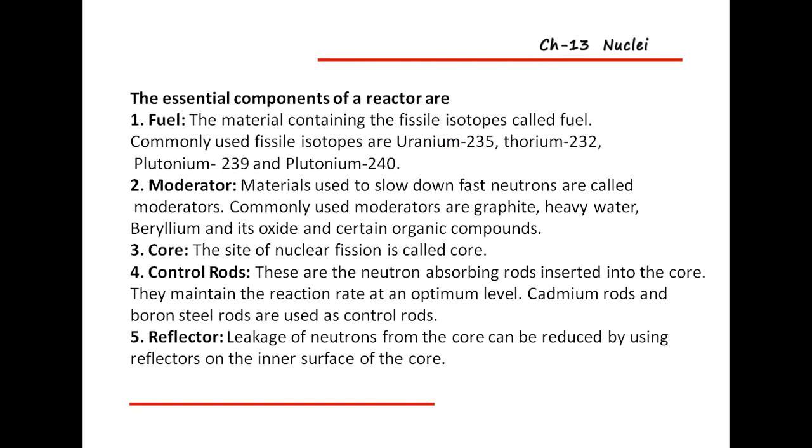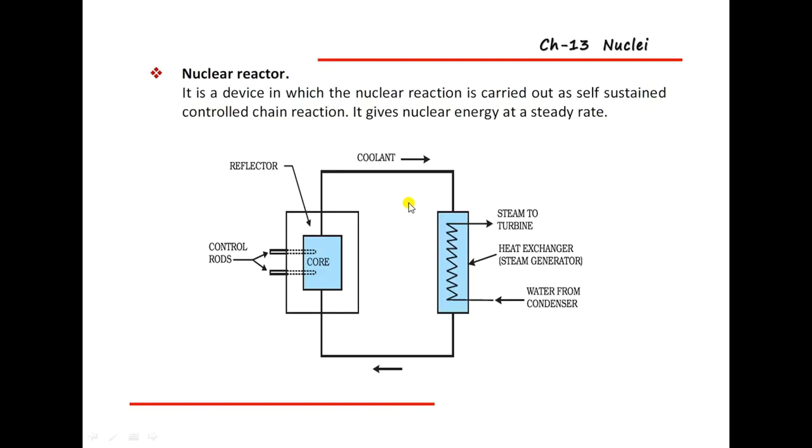The fuel is very necessary for the reaction to take place. In the core we also use the control rods. These are the two control rods, and after that the reflector is present in this box. After that the coolant will be there, and the steam turbine, to which the steam is joined, and the heat exchanger is present.